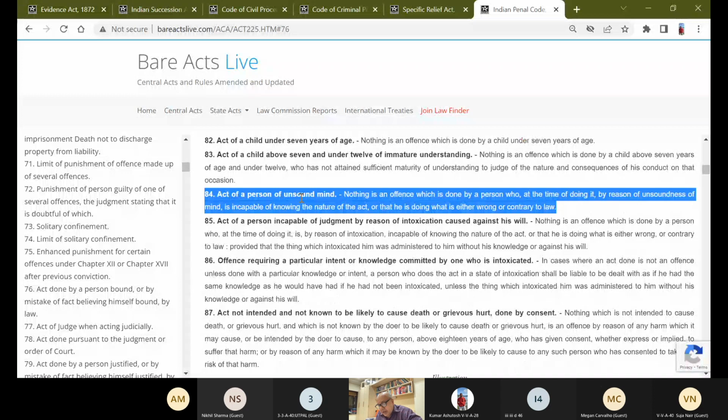Then from 88, acts done in good faith. Then 90, 92, 93, all is good faith. 94, 96, private defense. 98, 99, right of private defense, when there is no right of private defense, extent to which there may be excess.